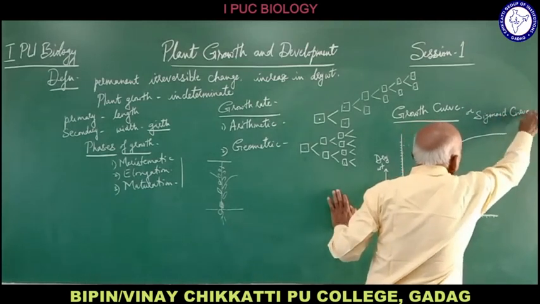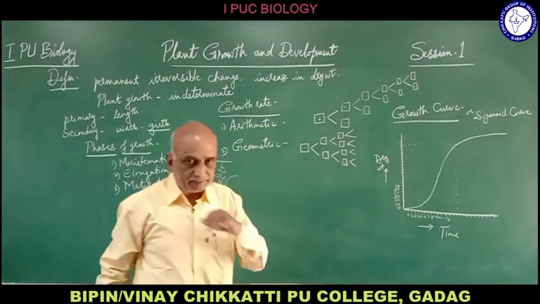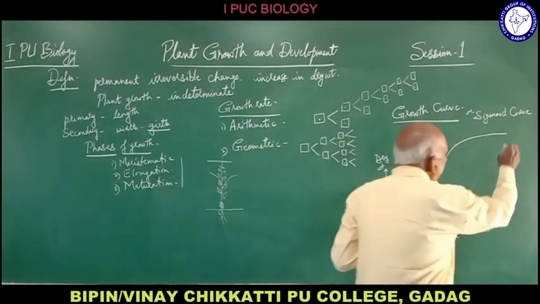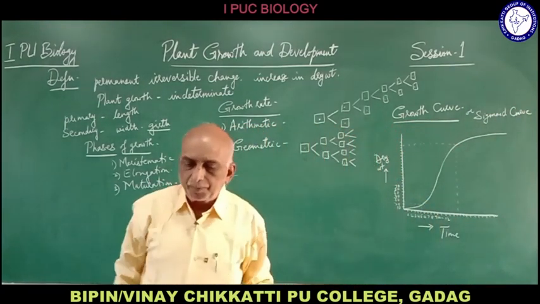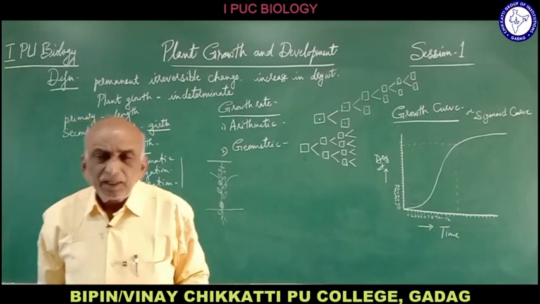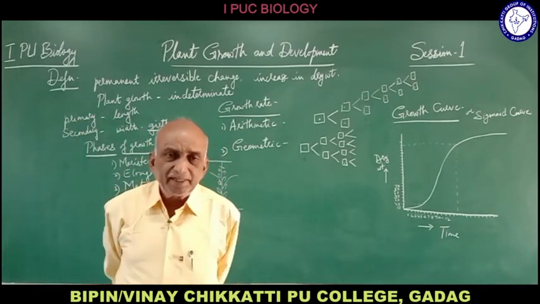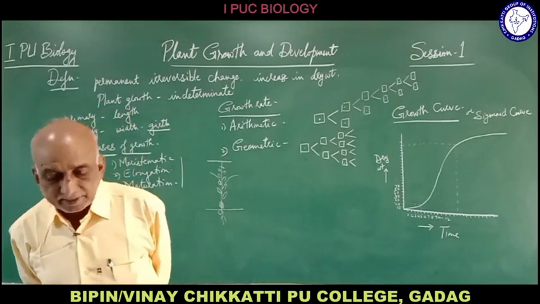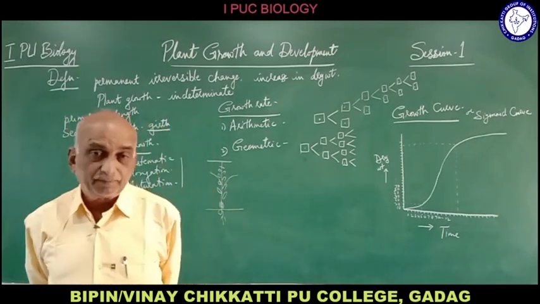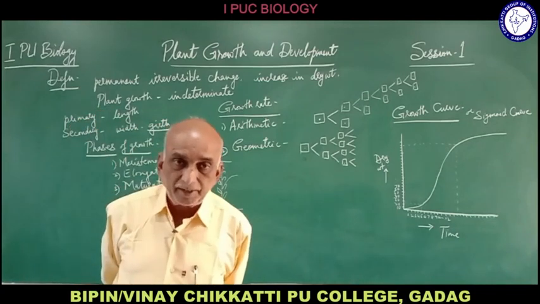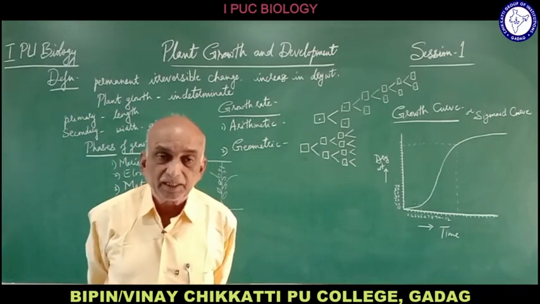It is a graphic representation of the total growth that has occurred in the plant from birth till death.